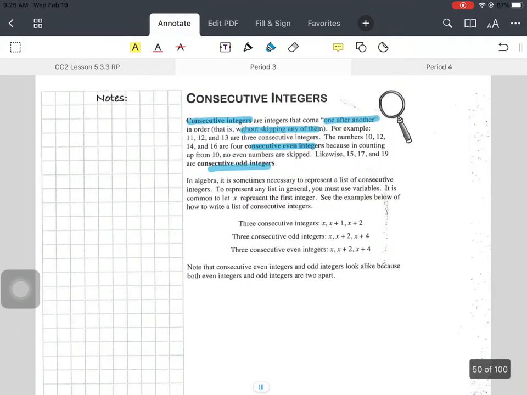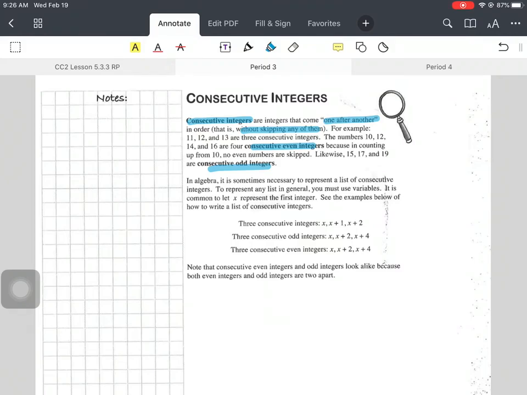Okay, so consecutive integers are integers that come one after another, right? And then there's consecutive even integers, and then there's consecutive odd integers. Even numbers are any numbers divisible by 2. So you've got 2, 4, 6, 8, 10, 12, any of those, right? The odd ones are the every-other ones, so 1, 3, 5, 7, 9, and so on. And consecutive just means in order, right?